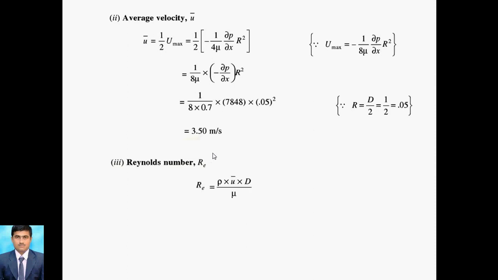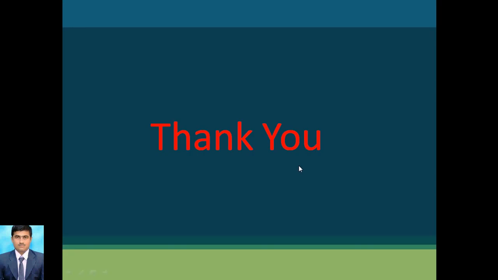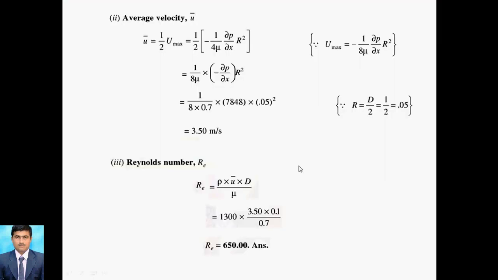Next, the formula for Reynolds number is Re is equal to rho v d upon mu. V means average velocity, so I can write u bar. Rho we have already calculated, that is 1300. U bar is 3.5. Capital D is 0.1. Mu is 0.7. So this is the formula for Re, and then we put in the values and find the Re value. This value is 650, which is less than 2000. That's why the flow is laminar. So this is the value we have calculated over here.